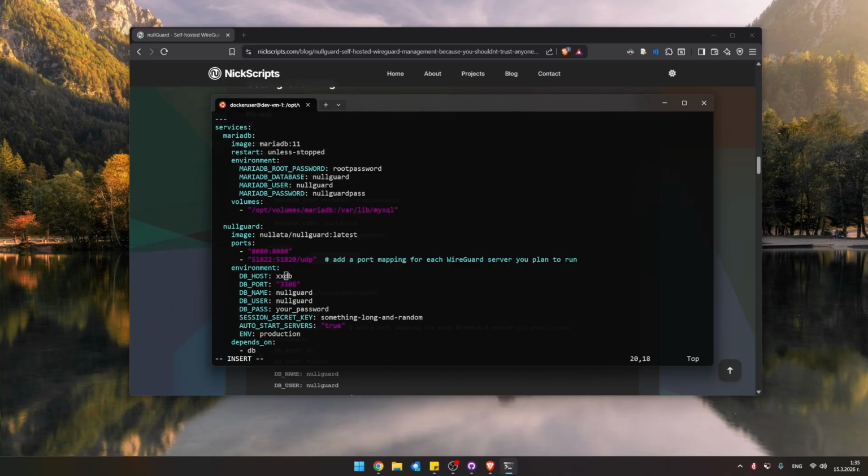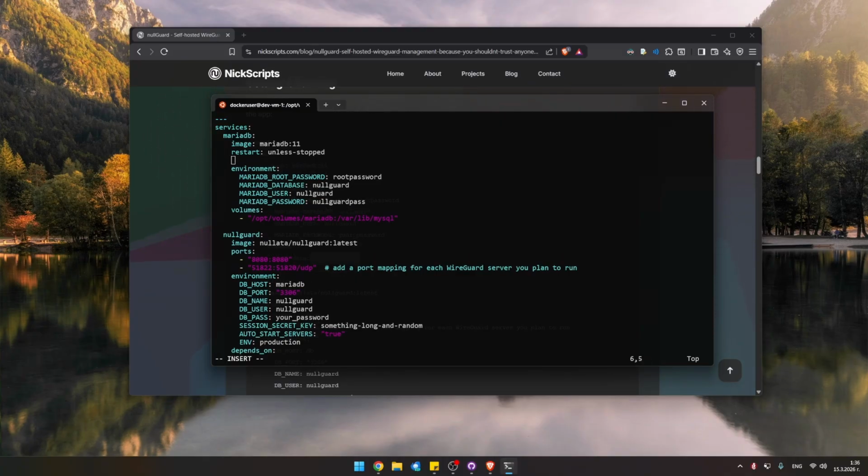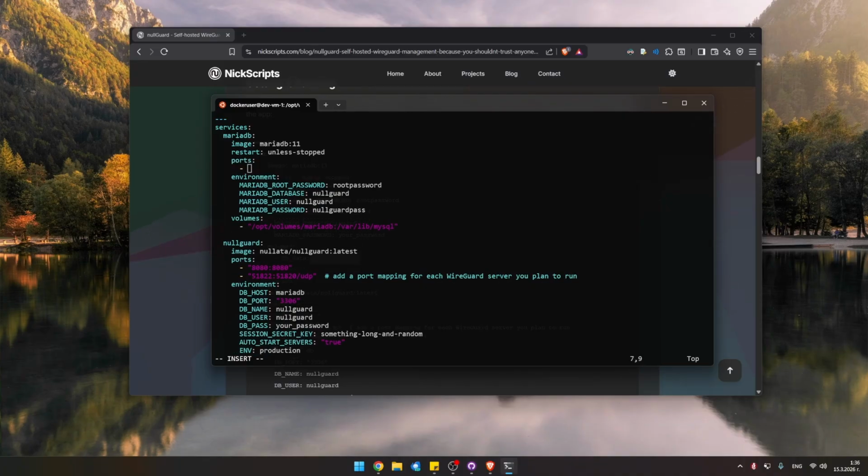Okay, the DB host is going to be MariaDB, port 3306. Actually, for ports, should I define ports here? I should, shouldn't I? Ports: "3306:3306", quoted up.